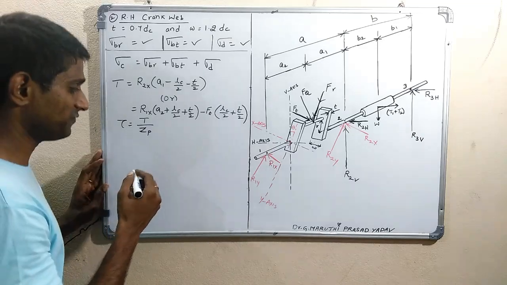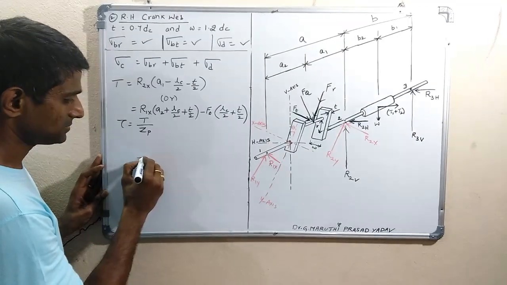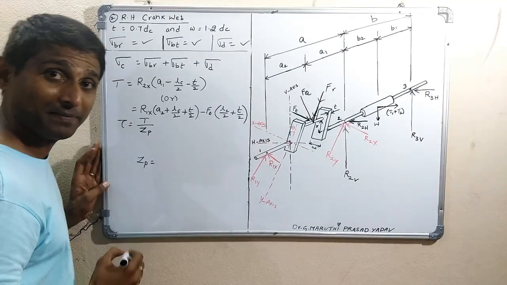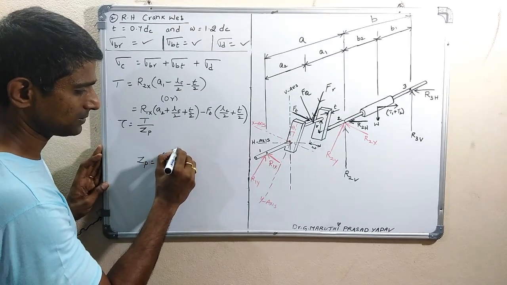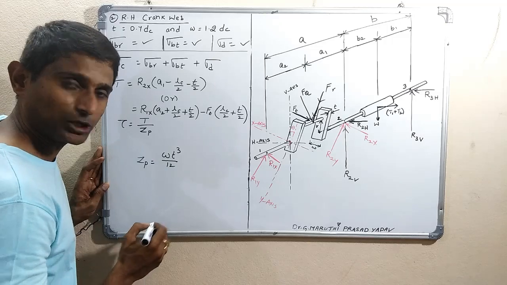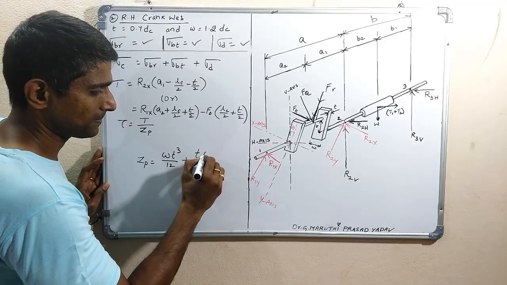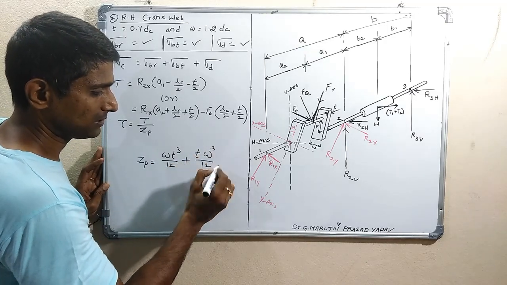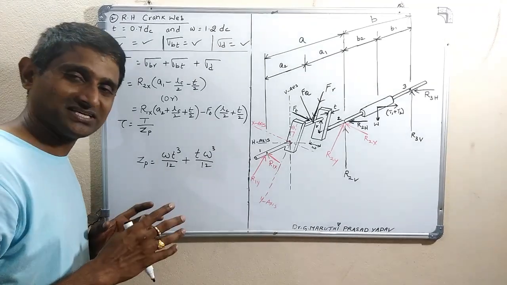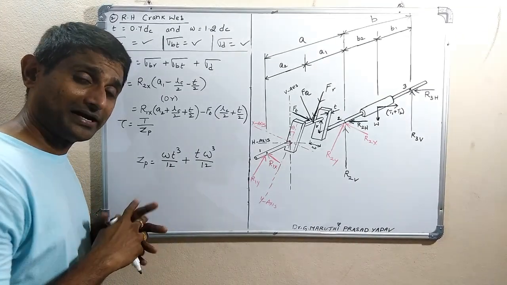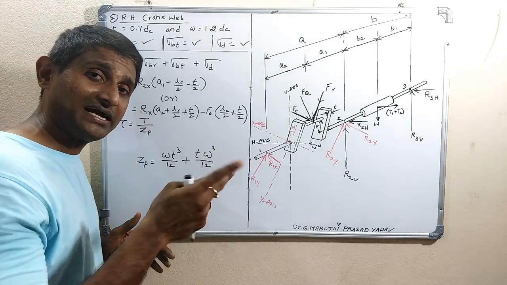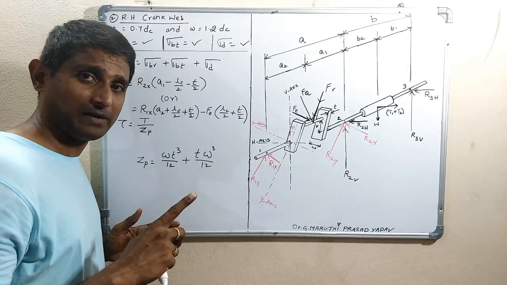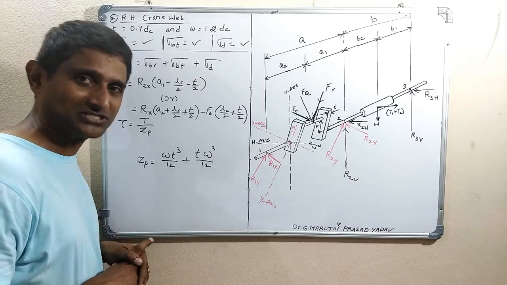So therefore Zp equals, the polar section modulus is actually the polar moment of inertia divided by the distance of the foremost fiber from the axis of twisting.